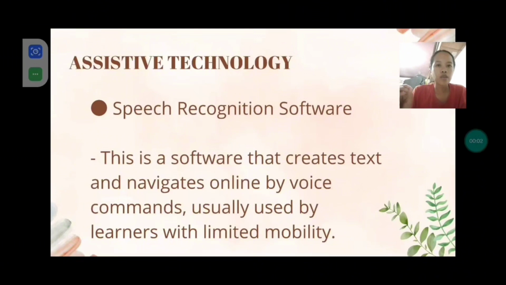And in communication, these are the assistive technologies that those learners having difficulty walking and moving could utilize. So the first one is the speech recognition software. This is software that creates text and navigates online by voice commands, usually used by learners with limited mobility. The speech recognition software converts words spoken into a microphone into machine readable format.